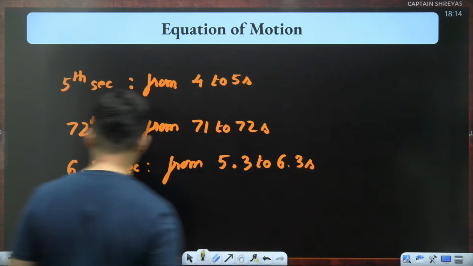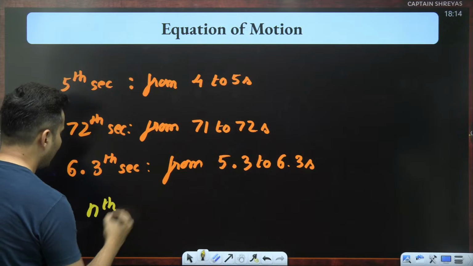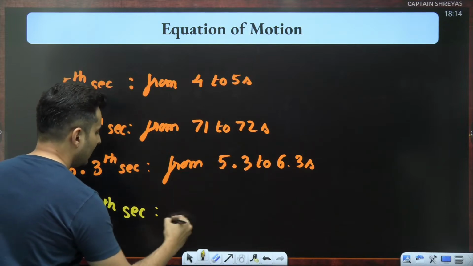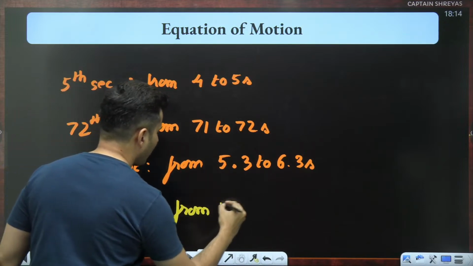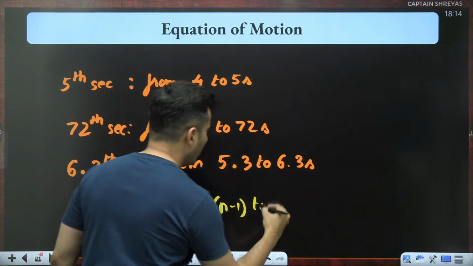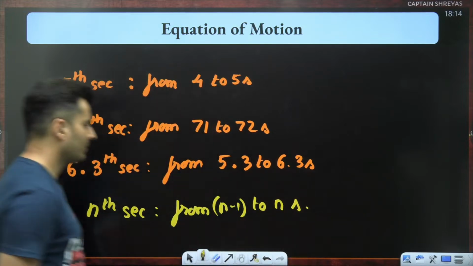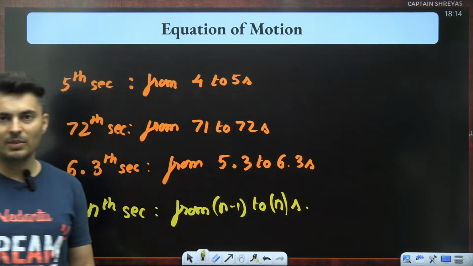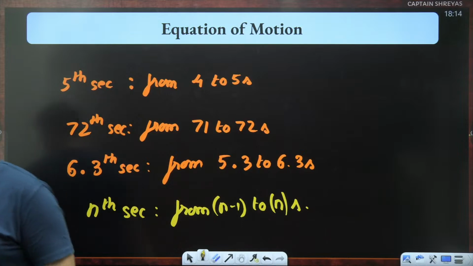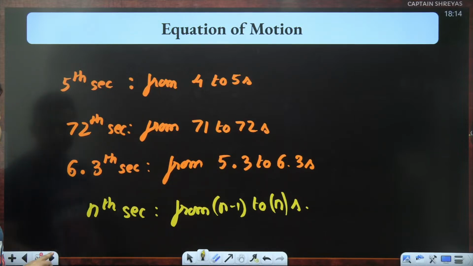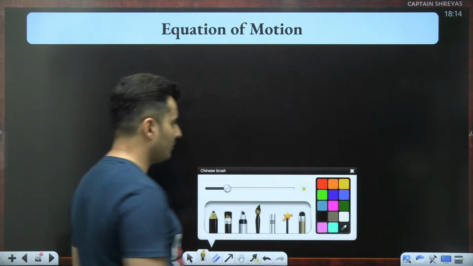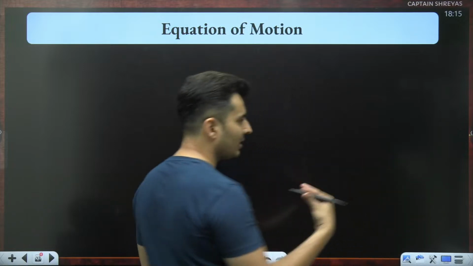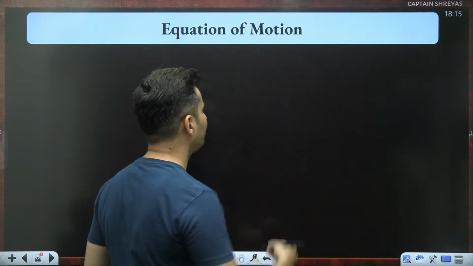So in general, when I use the word nth second, it means from n minus 1 to n seconds. That is the meaning of nth second. So here we get the final equation of motion, the fourth or last equation of kinematics.